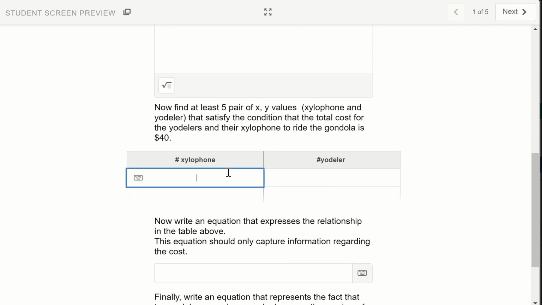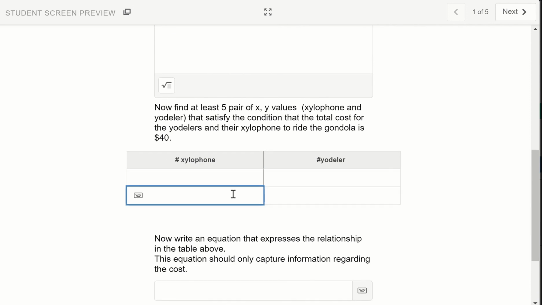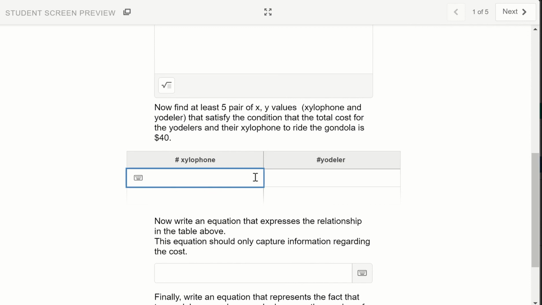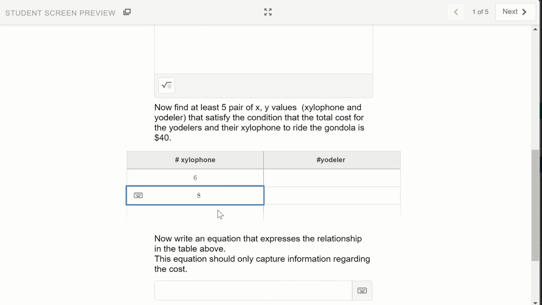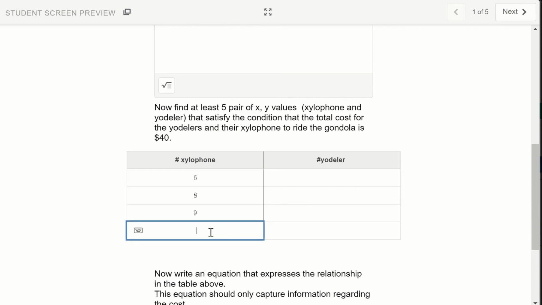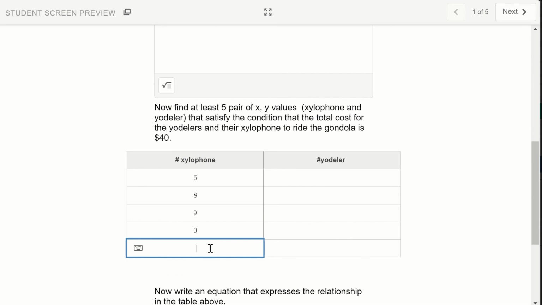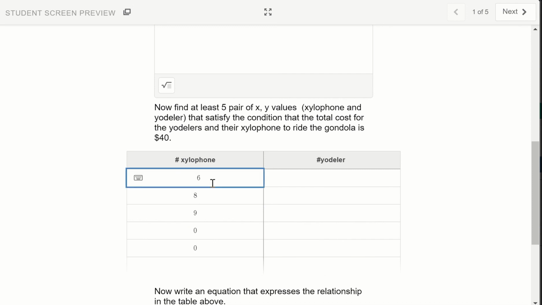Find 5 pairs of data, and when you click below here, you can add more rows. Right now there's just one row, but if you click below it, you can get a second row. If you have values like 6, 8, 5, I'm just looking for 5 pairs of values that work, right?